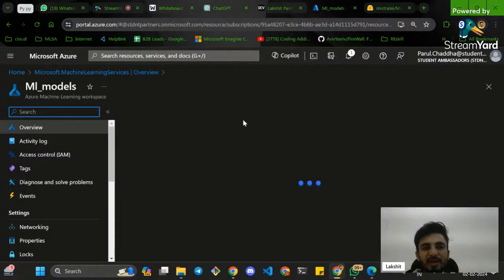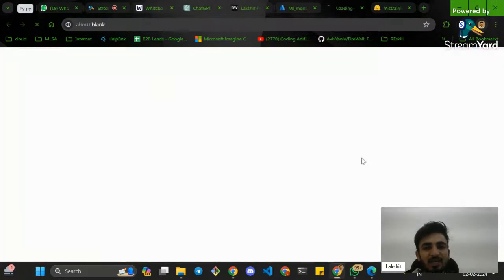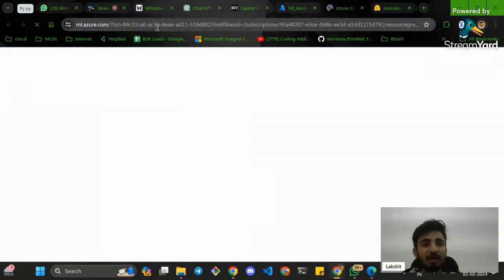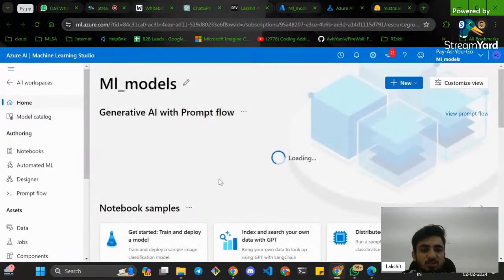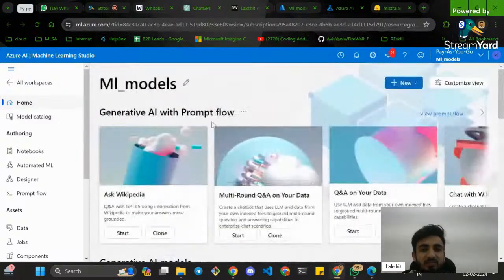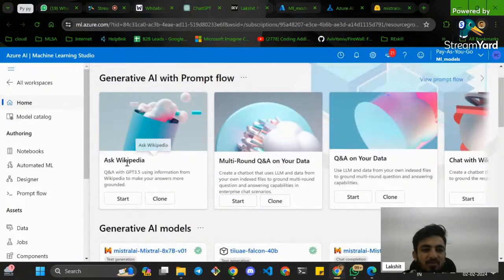So suppose we go to the resource, our deployment is complete. I'll quickly show you where you can find all these templates for free. You have to make a resource, then it will give you this Microsoft Azure link, where you can access Azure Studio. Not exactly for free, but it will give you all this software for free. Now this is what Microsoft Machine Learning Studio looks like. I was talking about this. You can make an Ask Wikipedia app.